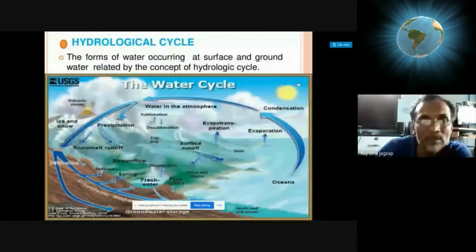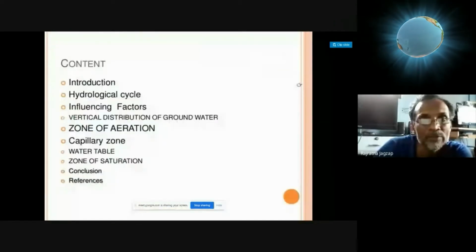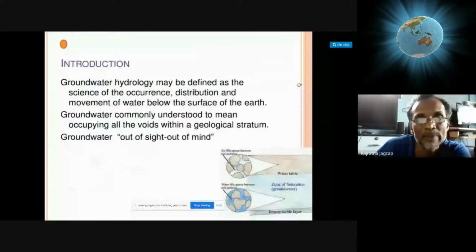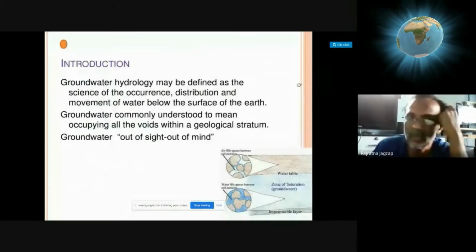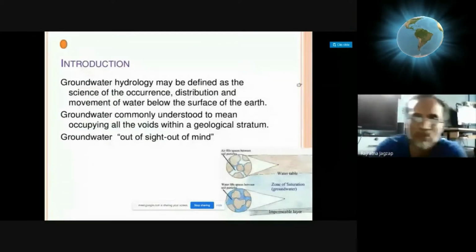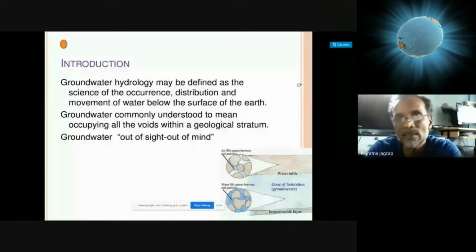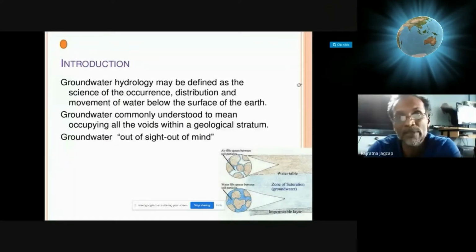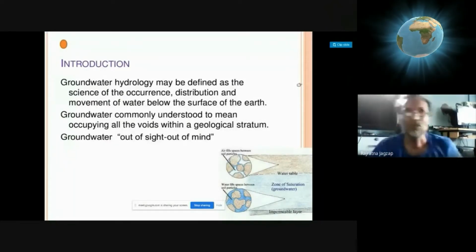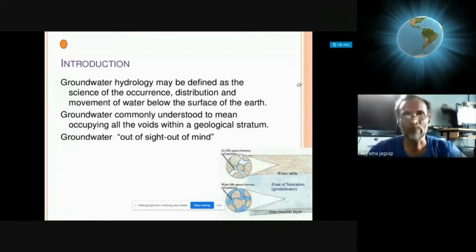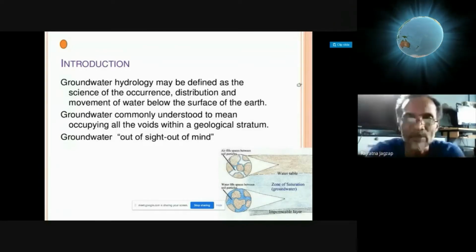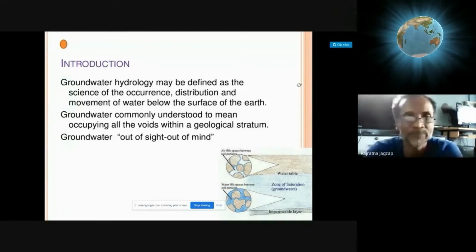So this is what we have discussed. A definition of groundwater: groundwater hydrology may be defined as the science of occurrence, distribution, and movement of water below the surface of the earth, as in the definition of hydrogeology. I added one more point, that it has to be natural water.